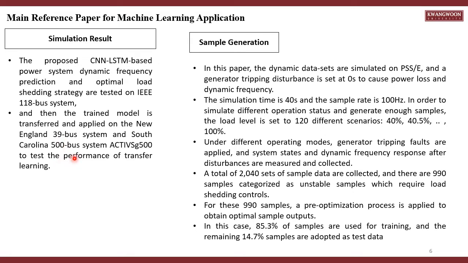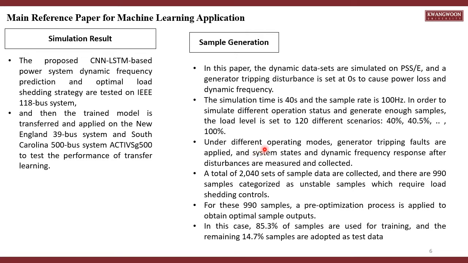Regarding sample generation, in this paper, the dynamic datasets are simulated on PSS/E and a generator tripping fault is set at 0 seconds to cause power loss and dynamic frequency response. The simulation time is 40 seconds and the sample rate is 100 Hz. In order to simulate different operation states and generate enough samples, the load level is set to 120 with different scenarios from 40%, 45%, until 100%.